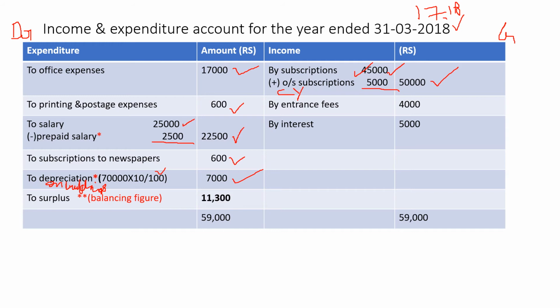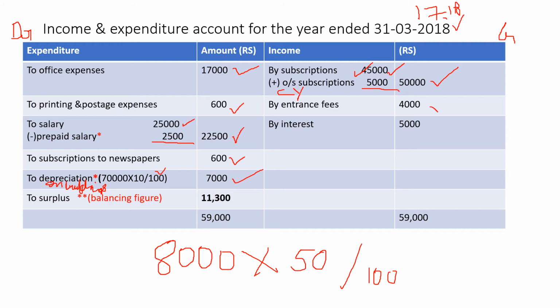So entrance fees ಗೆ relate ಆಗಿರುವಂತ adjustment ಏನು? For entrance fees, in the adjustment number 3 it is told capitalize 50% of entrance fees. 50% capitalize ಮಾಡಿ ಅಂತ ಹೇಳಿದ್ರೆ ಉಳಿದ 50% ಅನ್ನ revenue consider ಮಾಡಬೇಕು. So what is the amount of entrance fees given in the receipt side? 8,000. And what is 50% of 8,000? 8,000 into 50 divided by 100, 4,000. Basically half of 8,000 is 4,000.